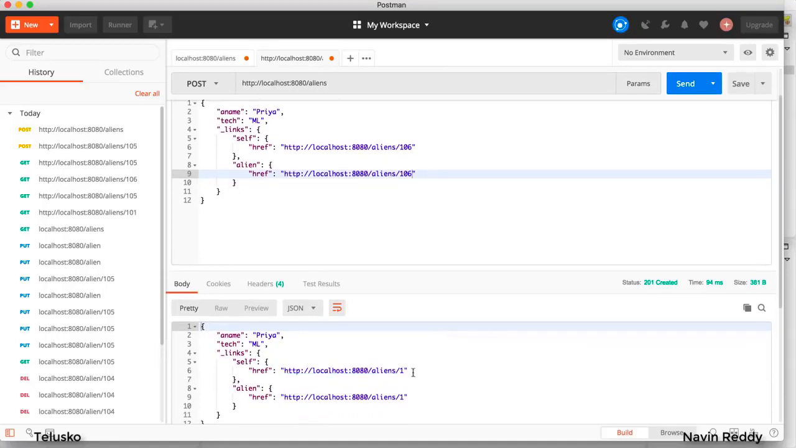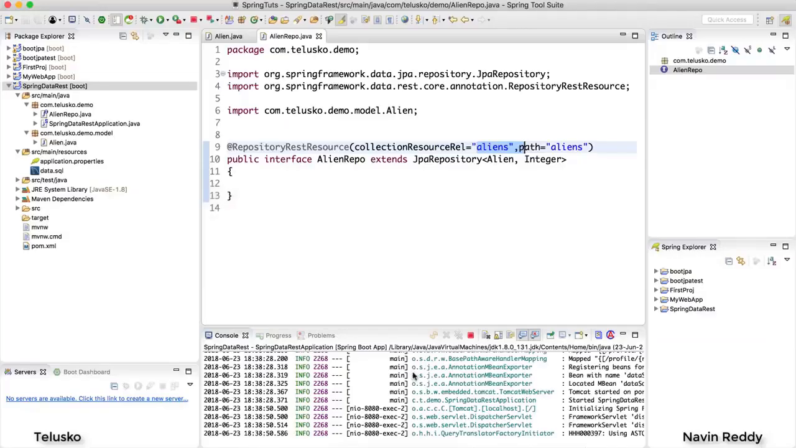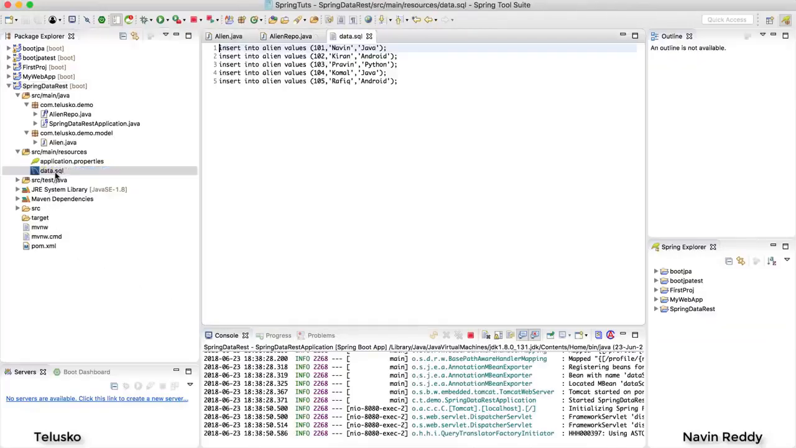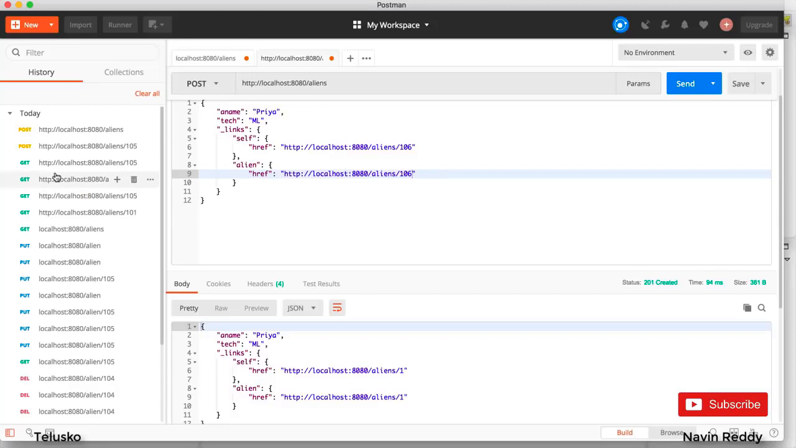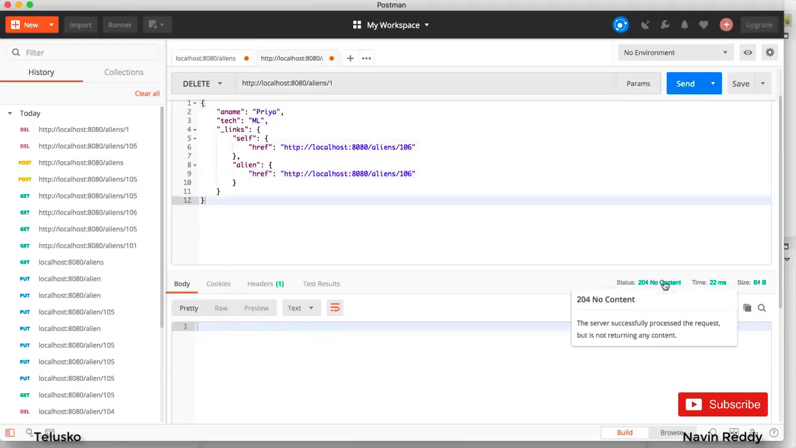The issue is, that's my bad, because in the data file in the project, if you remember, I started the numbering from 101. I should have started numbering from 1. So when you say auto-generated, it started with 1, and to access that now, we have to use 1. My bad, it was my mistake, but that's fine. We will delete it. So I'll say DELETE, and I want to delete 1. Done. It says no content, because it is not returning any content.